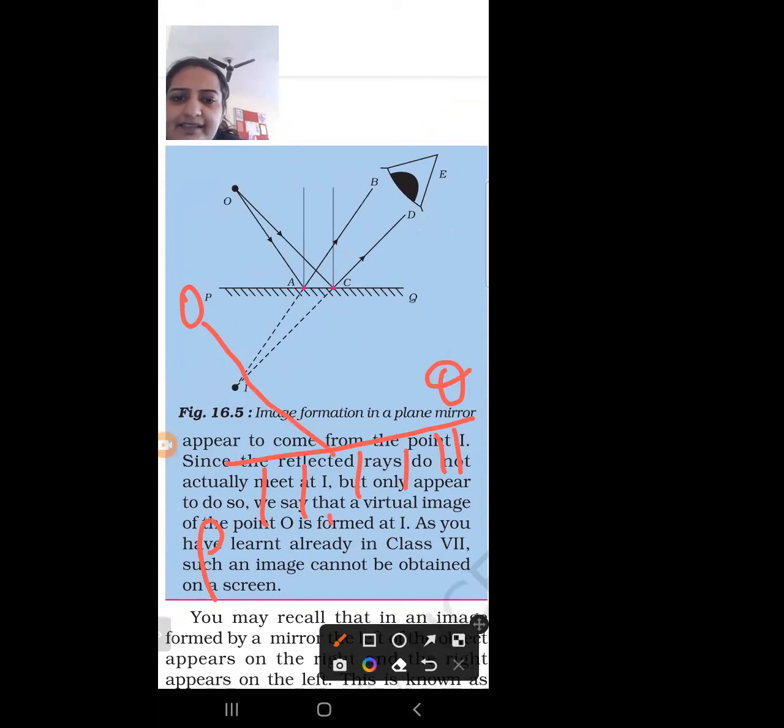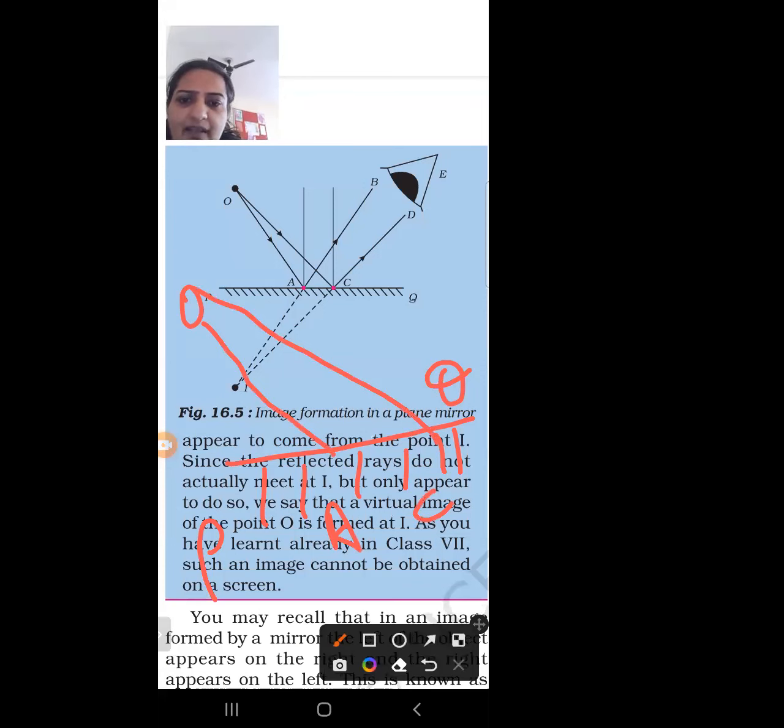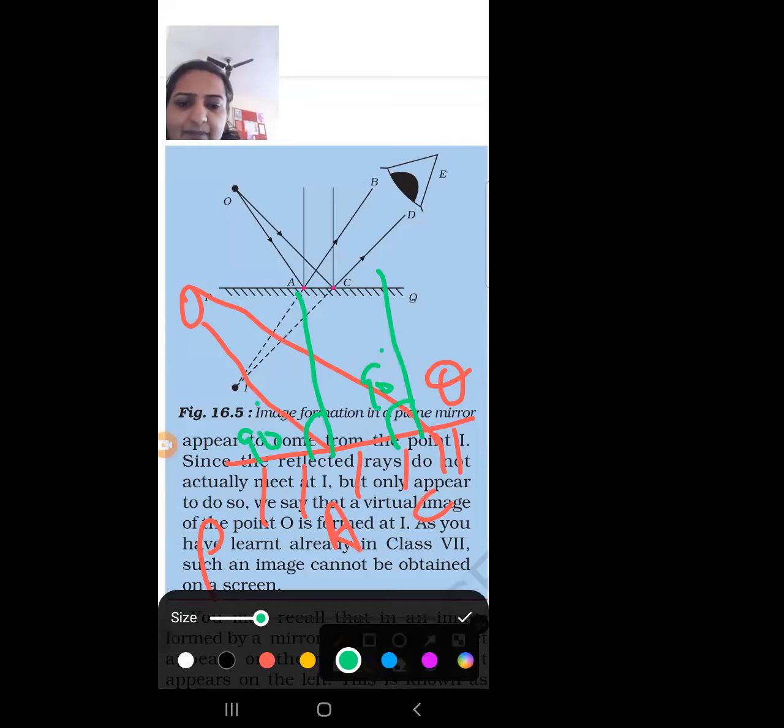OA is an incident ray, and OC is also an incident ray. At A and C we draw two normals, perpendicular at exactly 90 degrees.